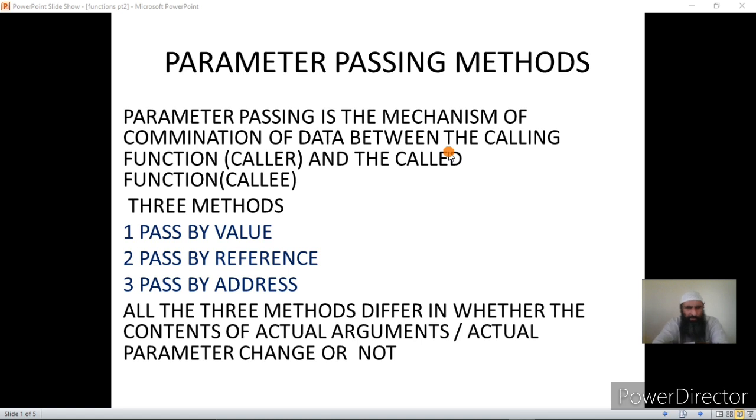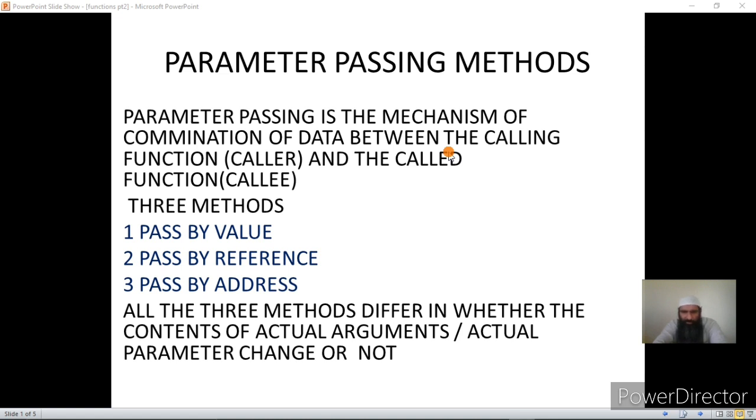We have seen this in the previous video. But in pass by value, if the actual argument is passed to the called function and it is received in the formal parameter, any changes made in the formal parameter are not reflected in the actual argument. Now why do we do it? It depends on the application, which method we will be using.